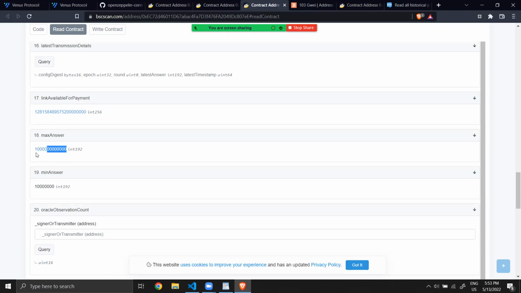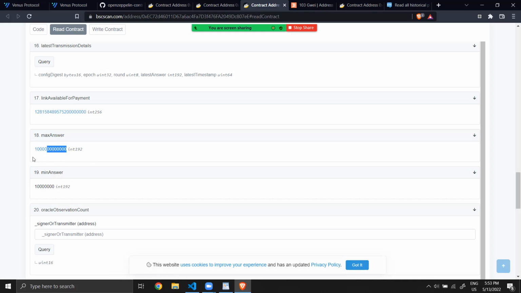I think it's maximum $10,000 for the Luna. And if the price of Luna went outside of this limit, and that's what occurred, there was a problem.